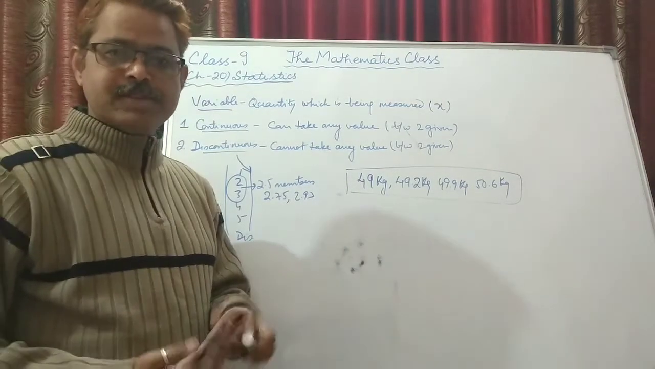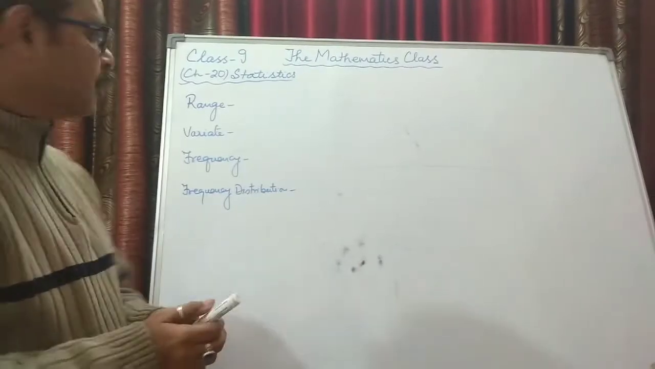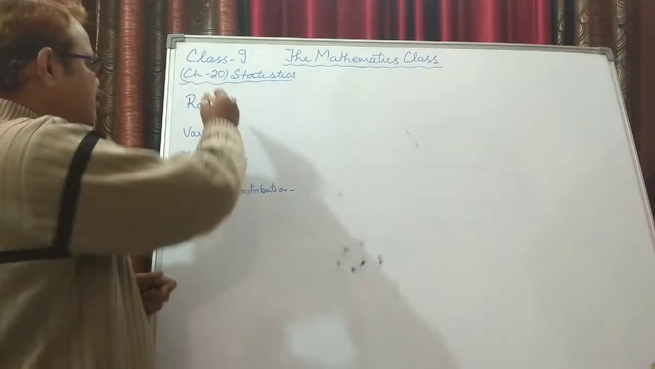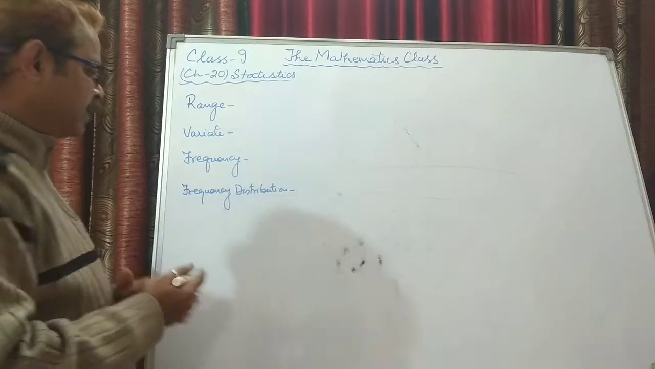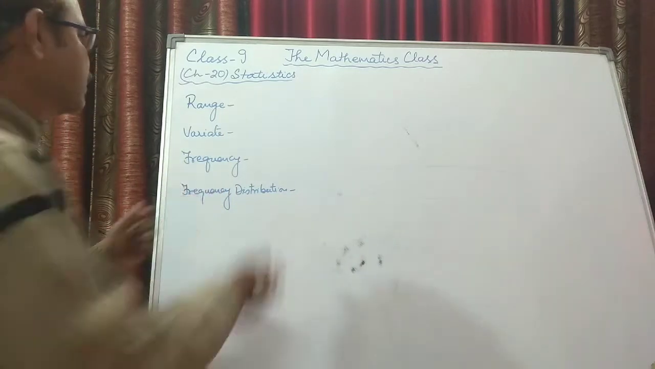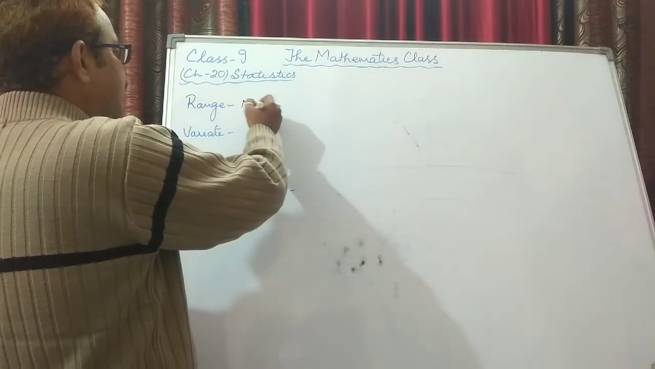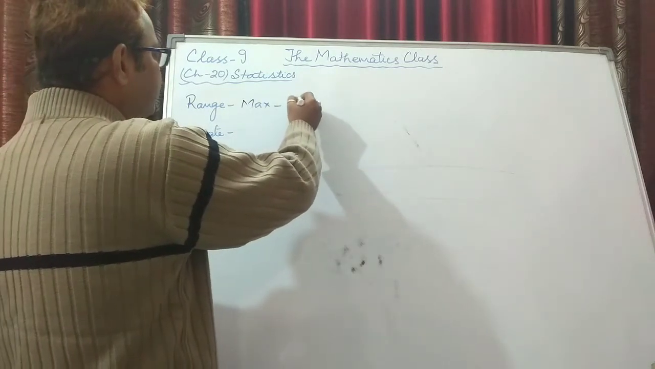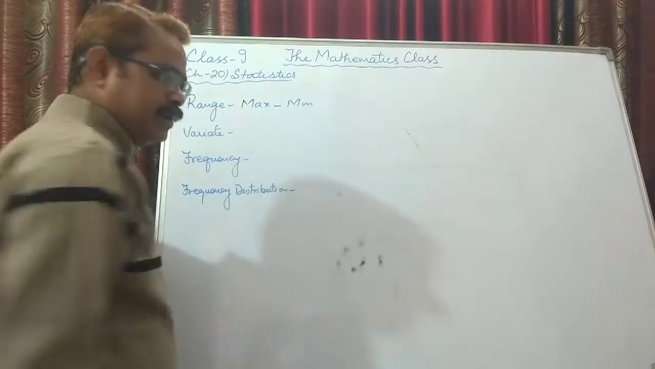Now we move on to some other topics. The other things that you need to know are range, variate, frequency and frequency distribution. What is the meaning of range? Range means the difference of maximum and minimum is called the range.